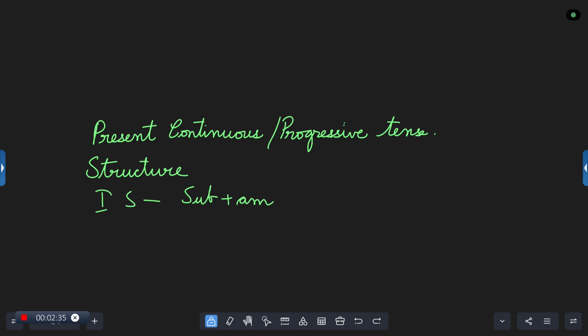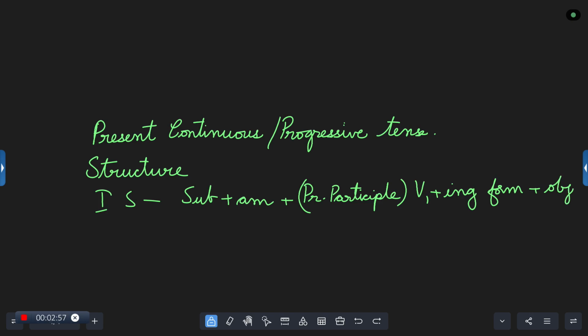And then what do we use? We can call it present participle, or else, how should we remember it? You can remember it in this way, or else I'll write V1 plus ing form. Both of them are one and the same. Plus object. We make use of subject plus am plus V1 plus ing form, or else you can call it as present participle and then give an object.